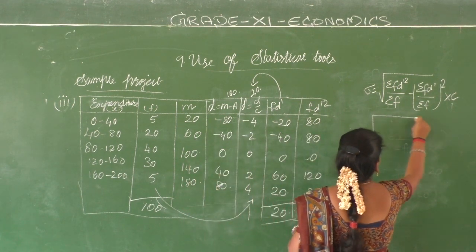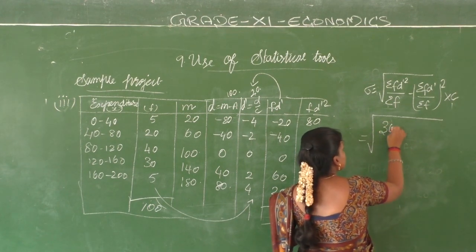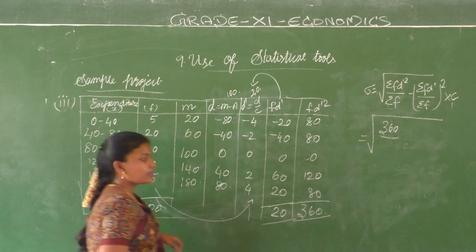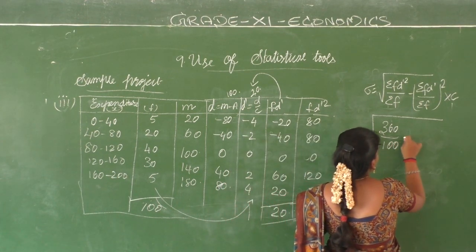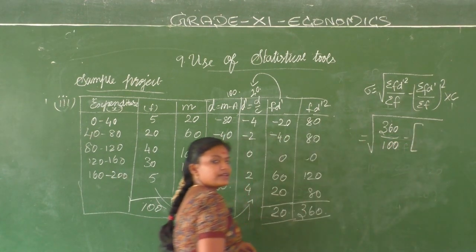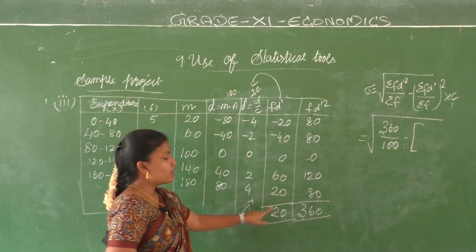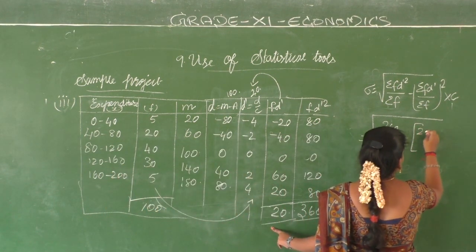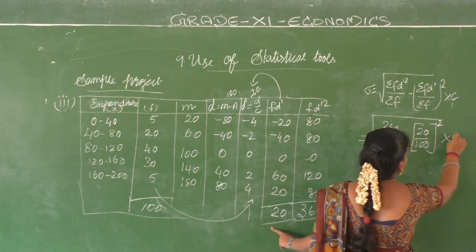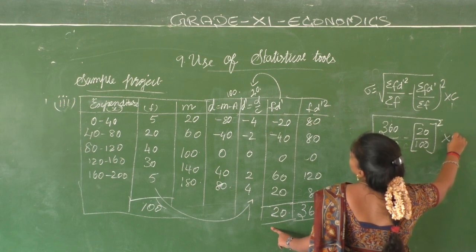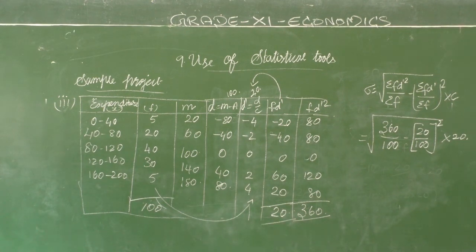Sigma is equal to root of summation fd dash squared, that is 360, by what is your summation f, 100, minus summation fd dash, that is 20 by 100, the whole square, into c. You should take this value as a whole square. What is your c? என்ன c எடுத்தோம்? 20. Got it children? என்ன பண்ணியிருக்கோம்?